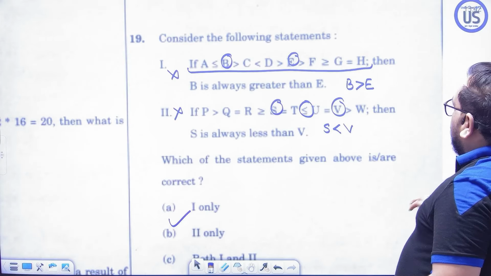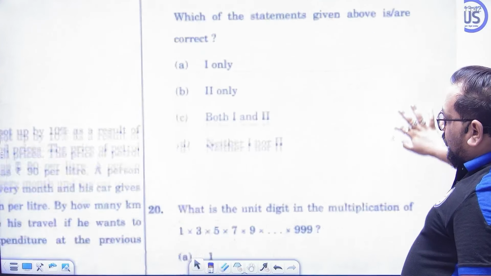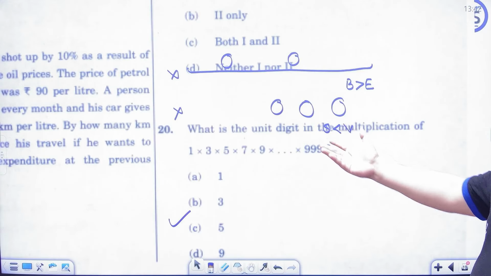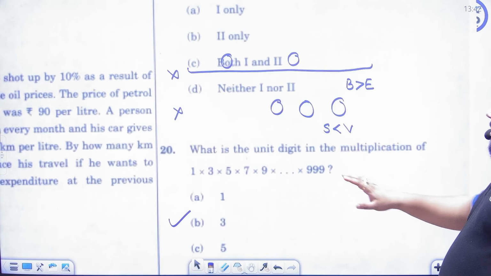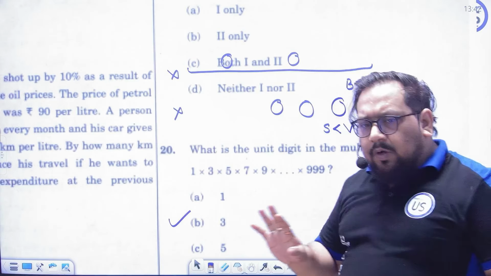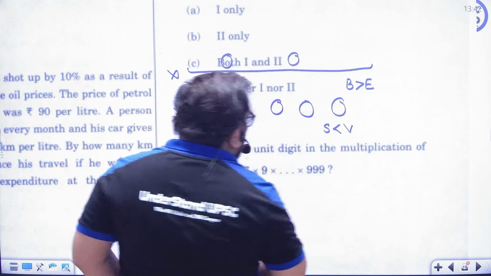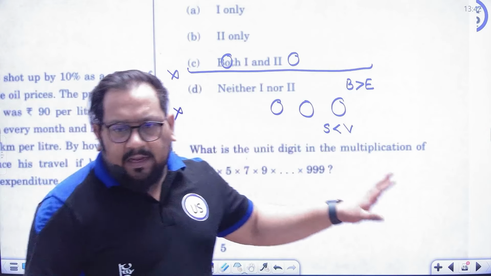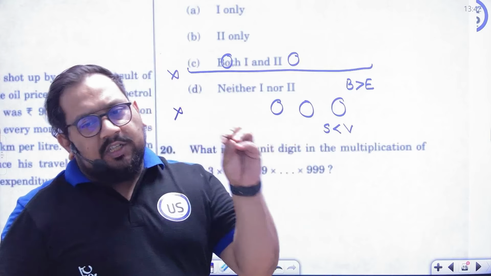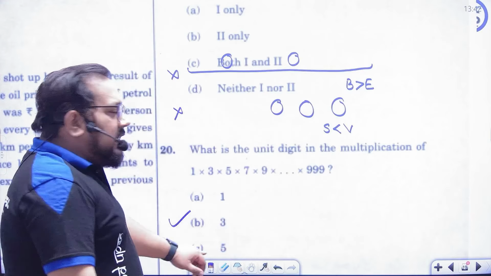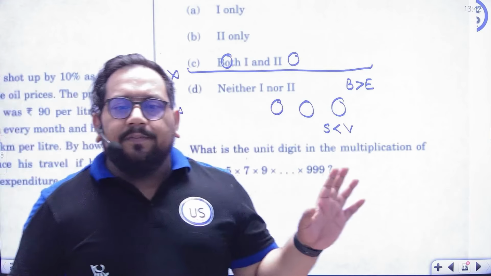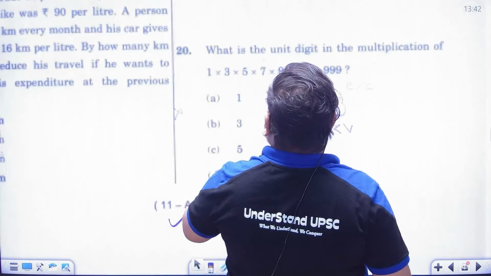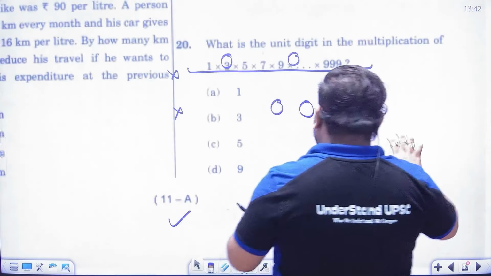Now see, one more question, that is what? Unit digit. Okay, the basic rule is if you multiply any odd number by 5, you will get unit digit 5. So answer is C option, easy. Okay, and not only this question, I'm showing you one more.